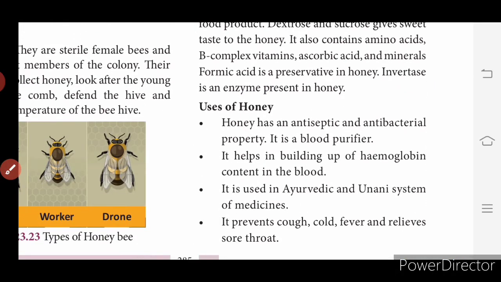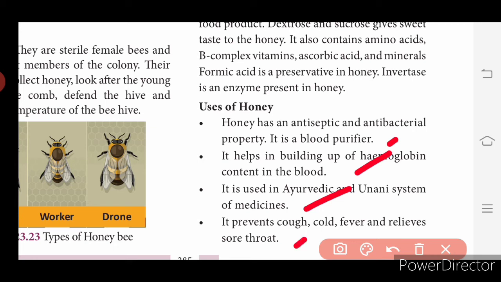So what are the uses of honey? This is a very important question. Uses of honey, 4 mark. It may be asked in 4 mark or even in 7 mark as an optional question. Honey has antiseptic and antibacterial properties. It is a blood purifier and helps in building up hemoglobin content in the blood. It is used in Ayurvedic and Unani systems of medicine. It prevents cough, cold, fever and relieves sore throat. So it is a remedy.